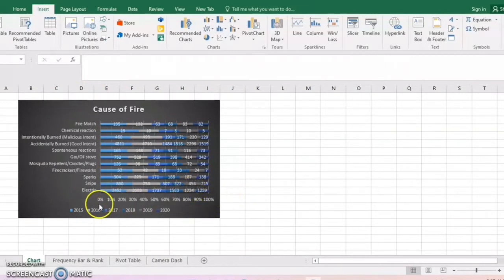Okay, now we're going to look at this bar chart of cost of fire. What we can conclude is that from 2015 to 2020, the highest one is accidentally burnt or good intent. As we can see in 2020, there are 1,519 cases because of this. Maybe it happened because of welding and burning operations. Meanwhile, the lowest one is chemical reaction. In 2020, there are only 5 cases because of this.